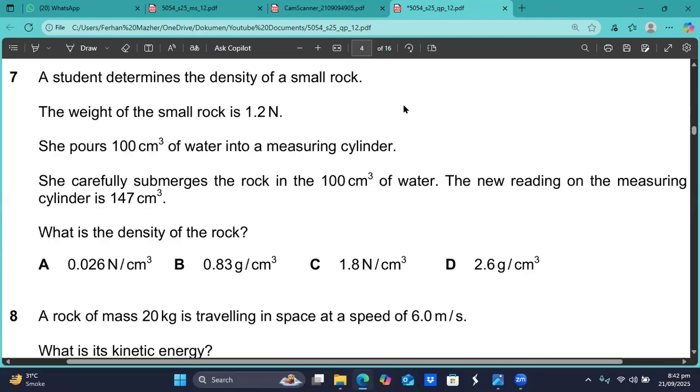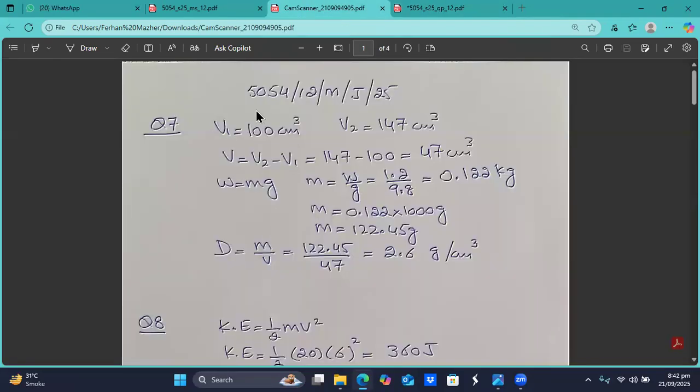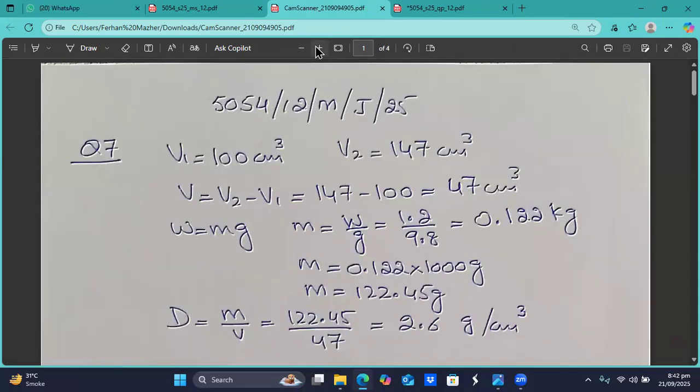And when you submerge the rock, the volume of the water is 147, and without the rock, the volume of the water is 100 centimeter cube. When you subtract them from each other, you get the volume of the rock. So let me show, I have done this, and here on your screen that's showing up. So volume before the rock is submerged is 100 centimeter cube. The volume after the rock is submerged is 147 centimeter cube. So the volume of the rock will be V2 minus V1. So that's 147 minus 100. That is 47 centimeter cube.